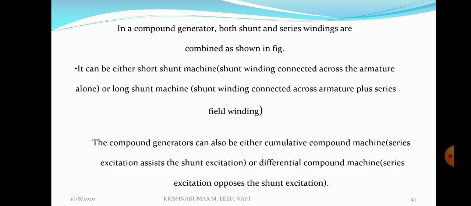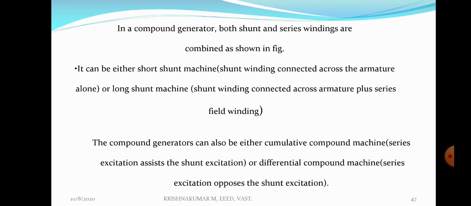All these things I explained in the previous classes. So compound generators are classified into long shunt compound and short shunt compound. Unless stated otherwise, compound generators are understood as long shunt compound generators. For compound generators, you have to understand it is long shunt compound generators. Short shunt compound generators are rarely used. The compound generators are classified into cumulative compound and differential compound.